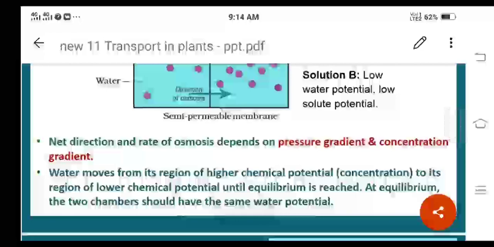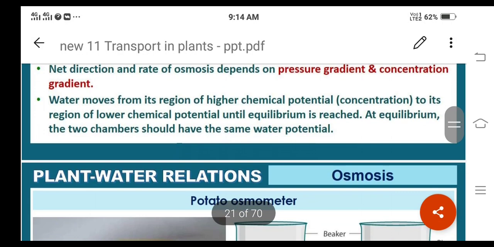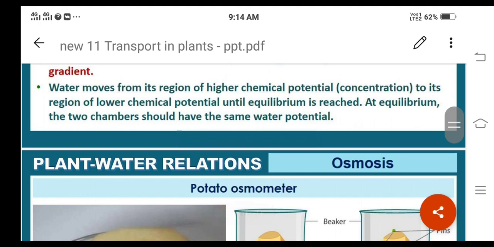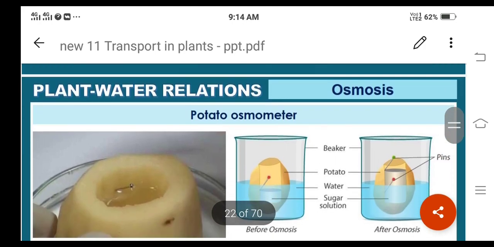Then on osmosis, one more concept. This is an experiment to show the process of osmosis. The experiment is commonly called the potato osmometer experiment. I hope you have studied this experiment in your schools.